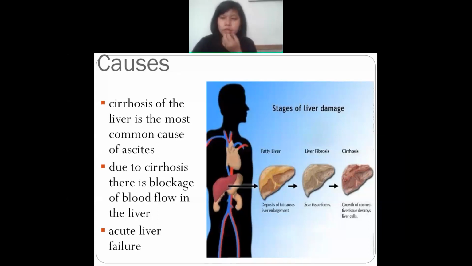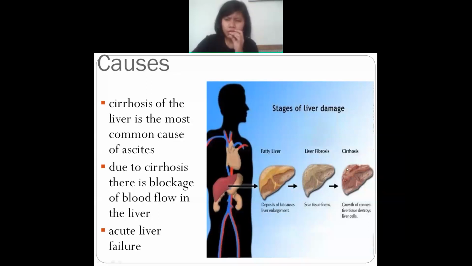Fats are accumulated inside the liver, and because of that, liver fibrosis occurs. Liver fibrosis means scar. In the liver there will be some scar formation, and ultimately it will lead to cirrhosis.